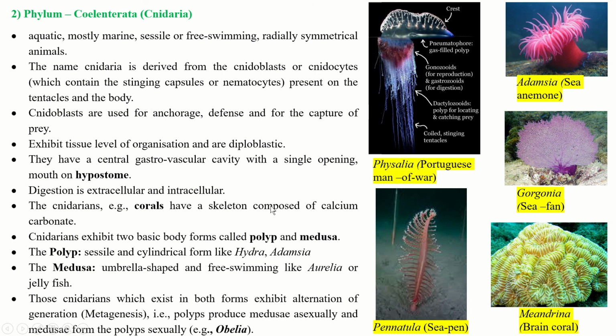Now the second phylum is the Coelenterata, or first it was called Cnidaria. They are aquatic, mostly marine, sessile or free swimming, radially symmetrical animals. Radially symmetrical means that a cut passing through the center can divide the body in any plane. The name Cnidaria is derived from the cnidoblasts or cnidocytes, which contain the stinging capsules or nematocysts present on the